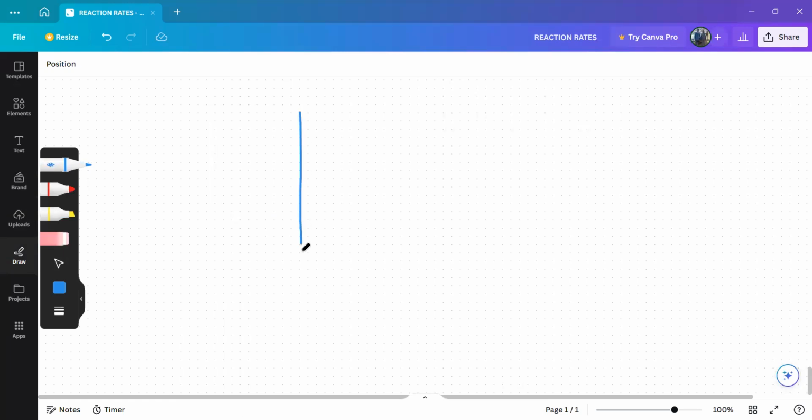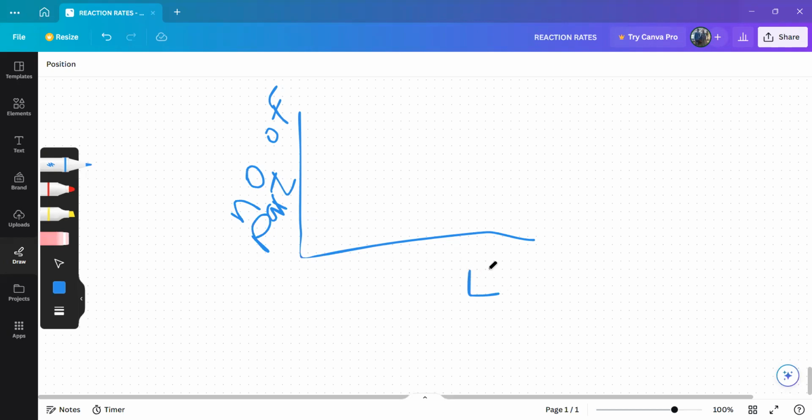We have the graph of concentration here. Here we have the number of particles, number of particles.